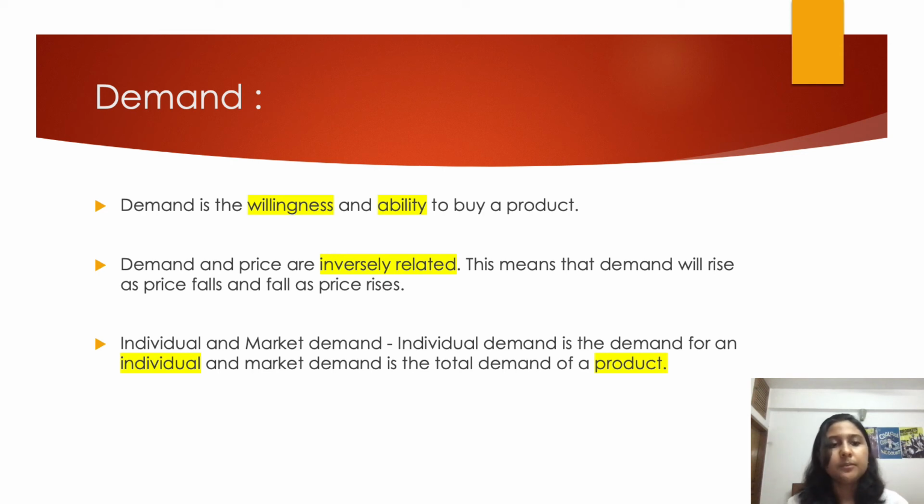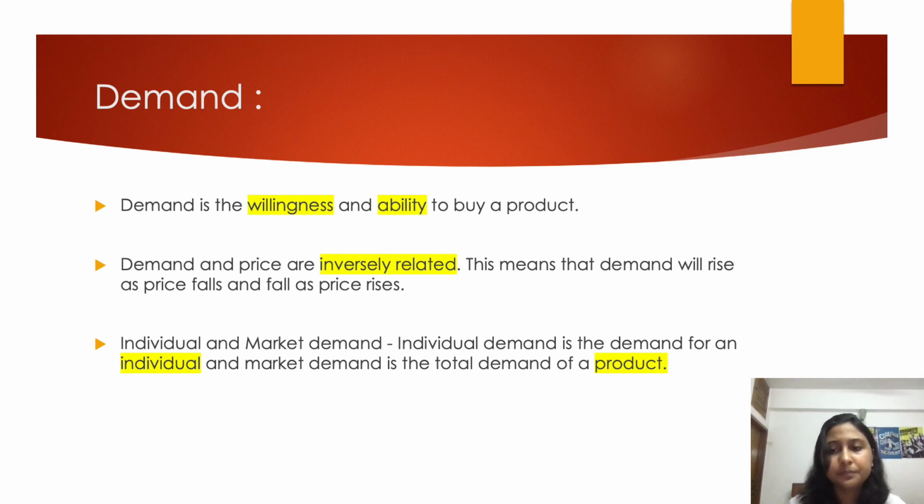Now the third point says individual and market demand. What do we understand by individual and market demand? Individual demand is the demand for an individual, and market demand is the total demand for a product.